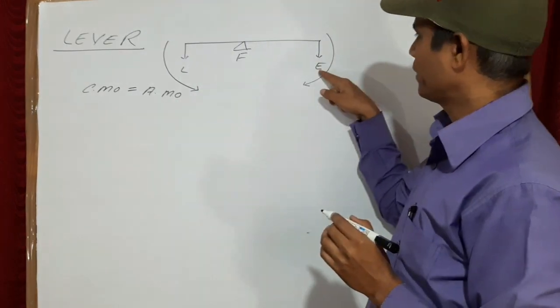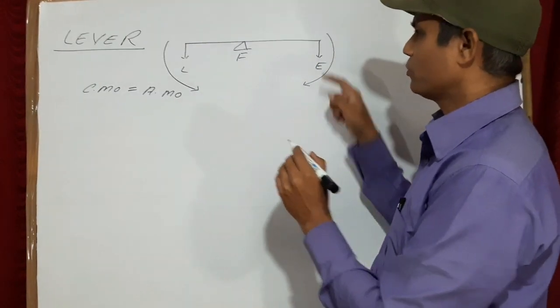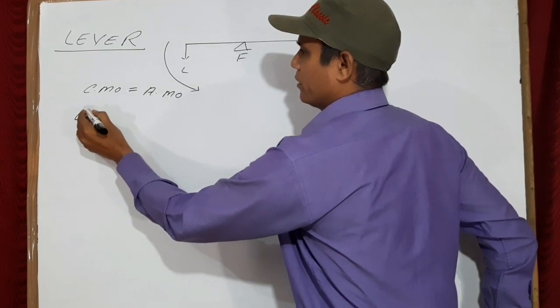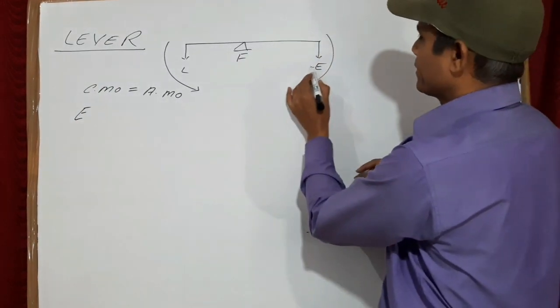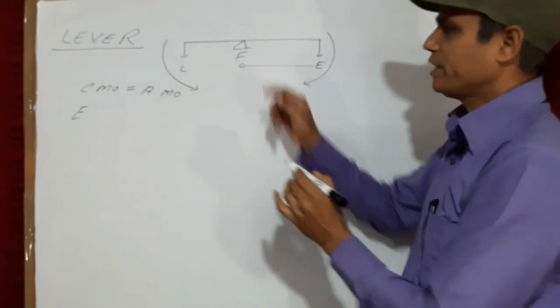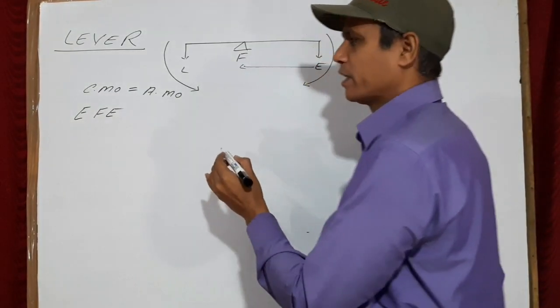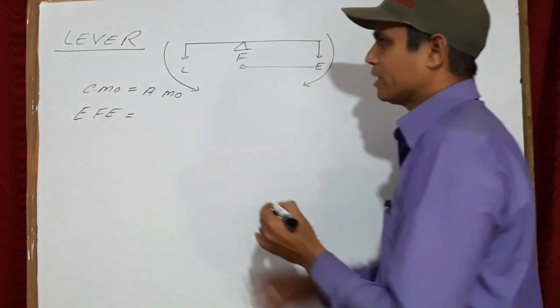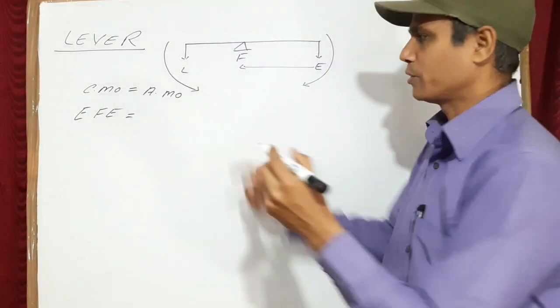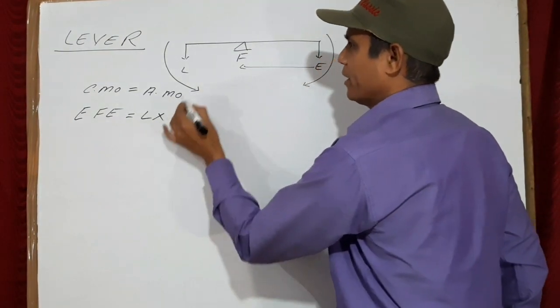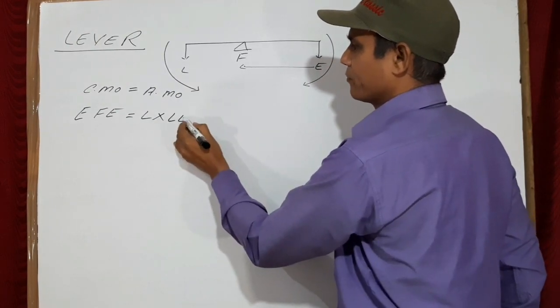Here in case of effort, the force is effort, so effort into perpendicular distance, this distance Fe, and here the anti-clockwise moment, the force is load, so load into perpendicular distance Le.